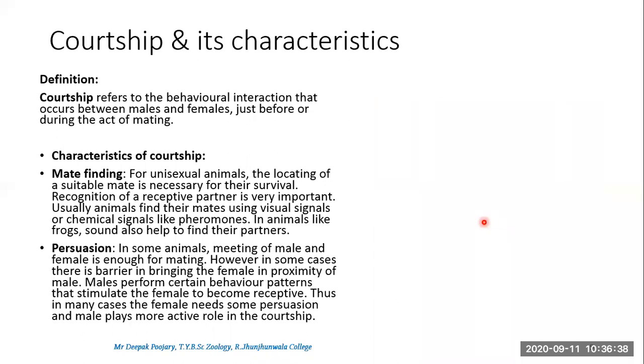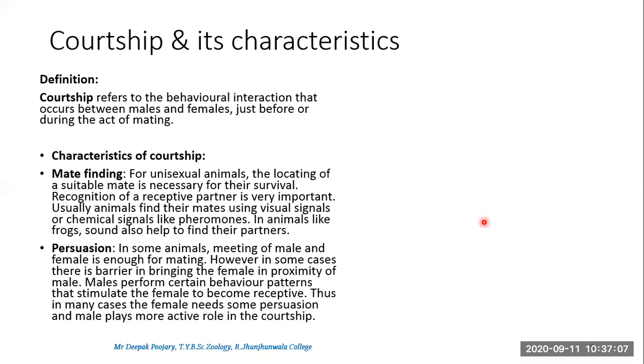Then we come to persuasion. Persuasion is a very interesting aspect. Here, once the male and the female have recognized that they have to mate, mating is not yet certain. Only thing is, I like you. Can we have a talk? Something like that in animals. But please don't write this in the answer, okay? It is only for your understanding that I'm telling you.